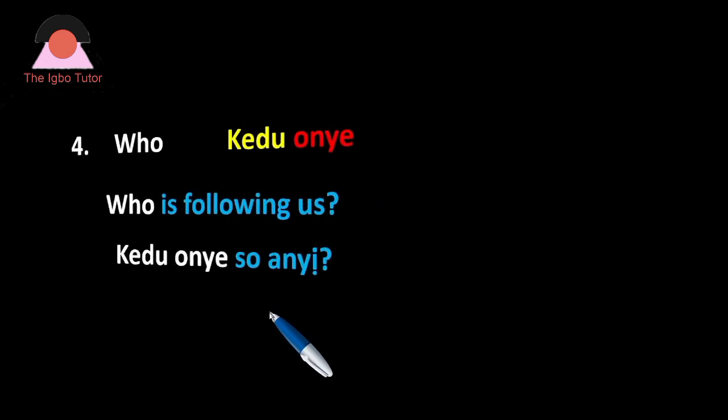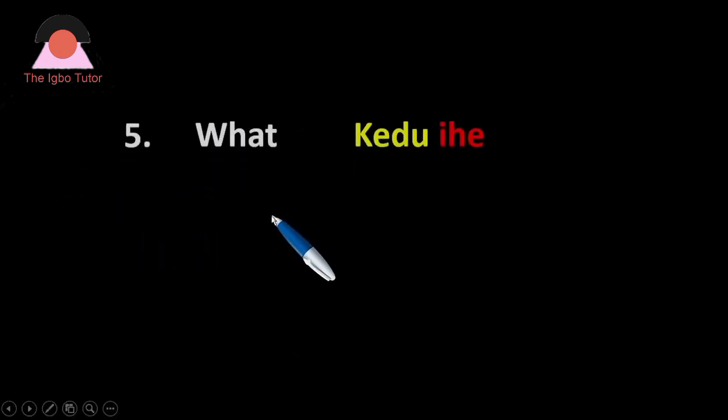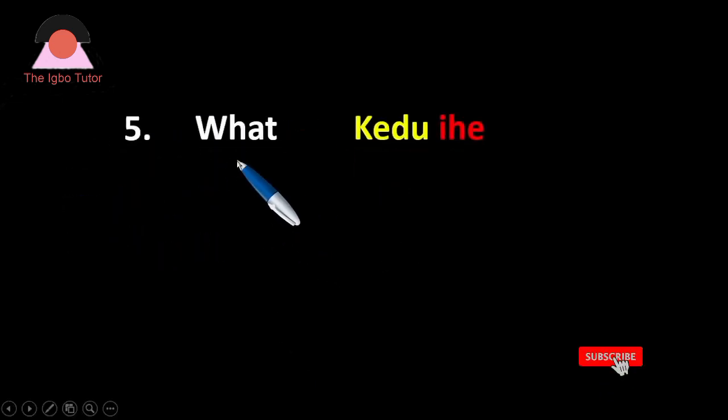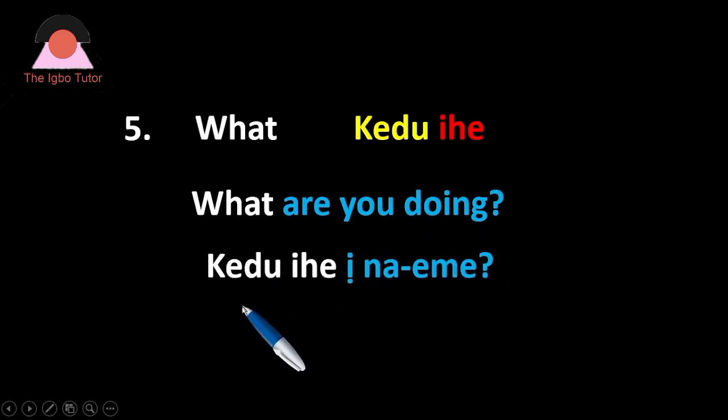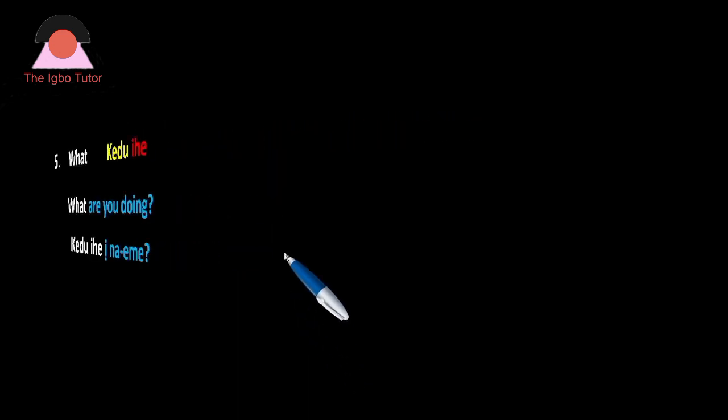We move on now to the 5th question, which is what? Kedu ihe? Okay? Let's look at the question now. What are you doing? How do we ask the question? Kedu ihe ị na-eme? What are you doing?